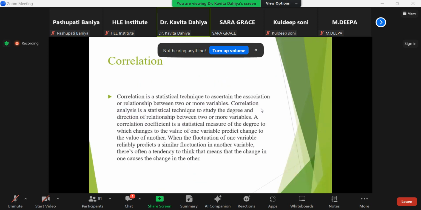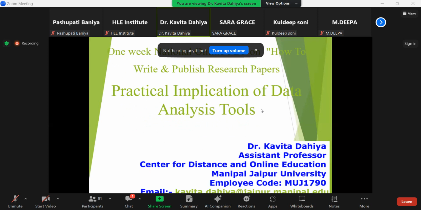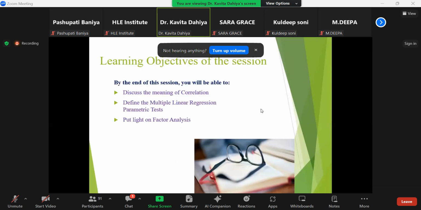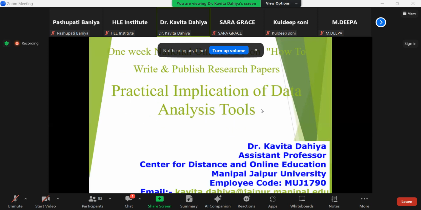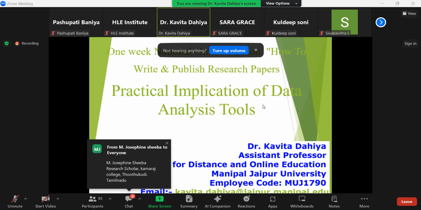So let's start the session today. This is another very important session that is focused on a practical application of the data analysis tool to write the paper, because all these sessions are associated with each other: the intro, problem statement, literature review, research methodology.